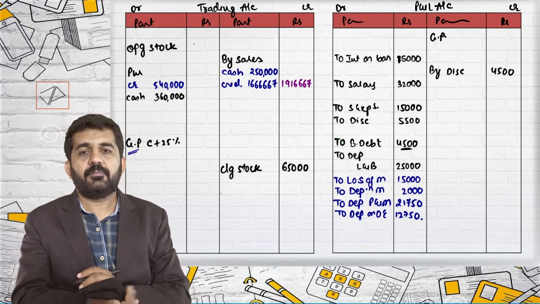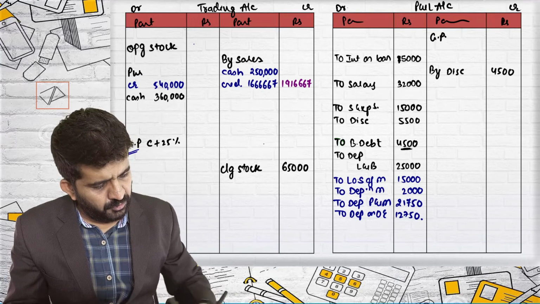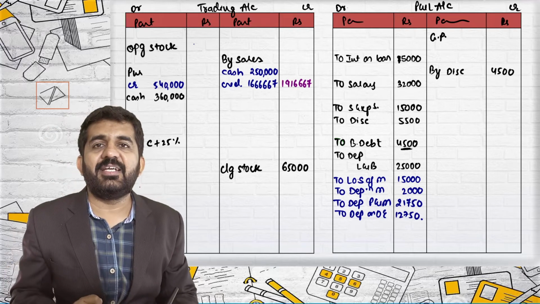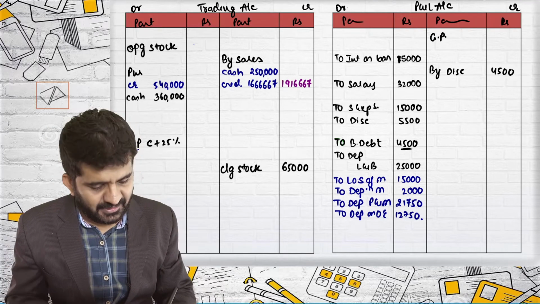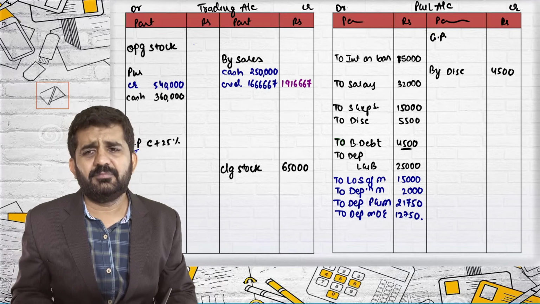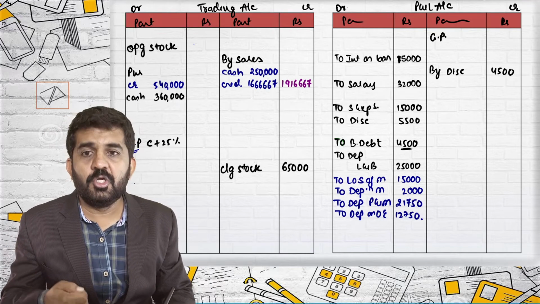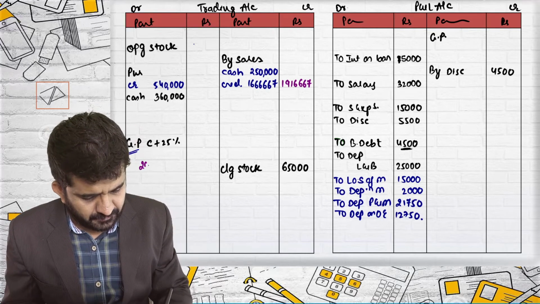19,16,667. Right. So trading account GP is 25% on cost, which is 20% on sales.